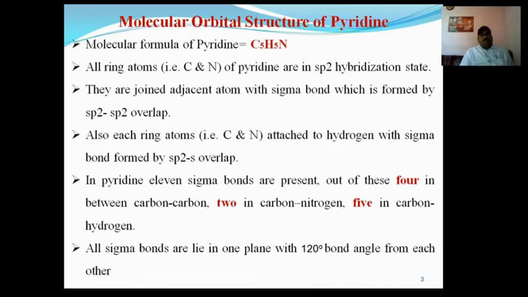So what is the molecular formula of pyridine? C5H5N is the molecular formula of pyridine. Now all 5 carbon atoms and 1 nitrogen atom in pyridine act as the ring atoms, and the 5 hydrogen atoms link with the 5 carbon atoms by sigma bonds. Now all the ring atoms, that means 5 carbon atoms and 1 nitrogen atom, are in the sp2 hybridization state,